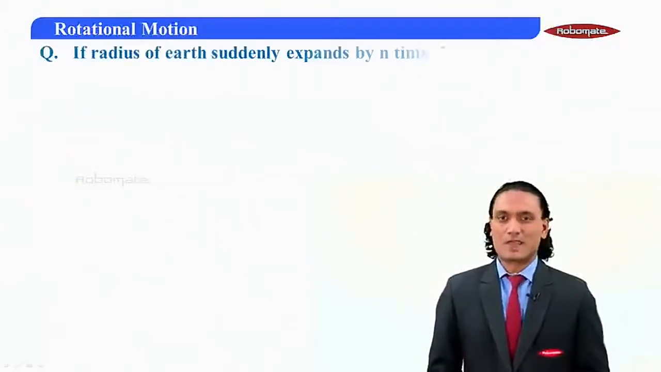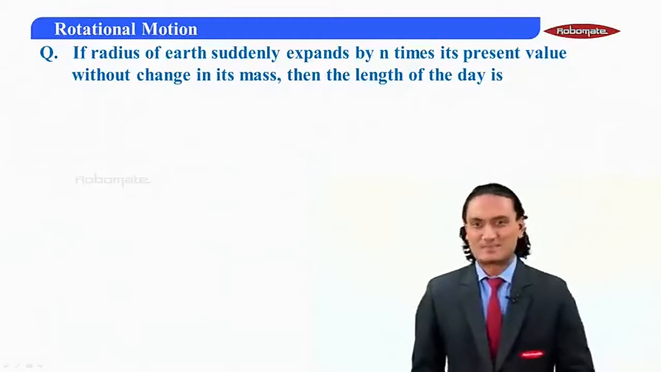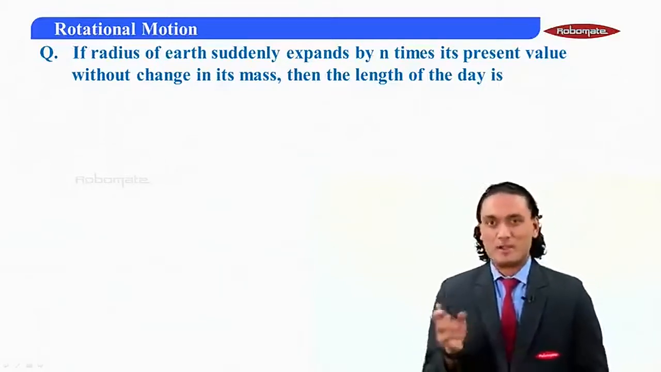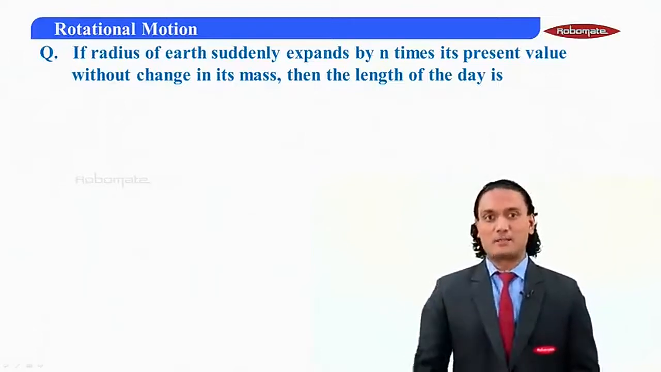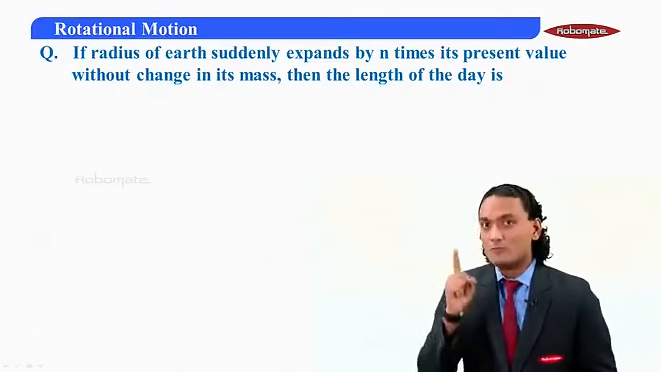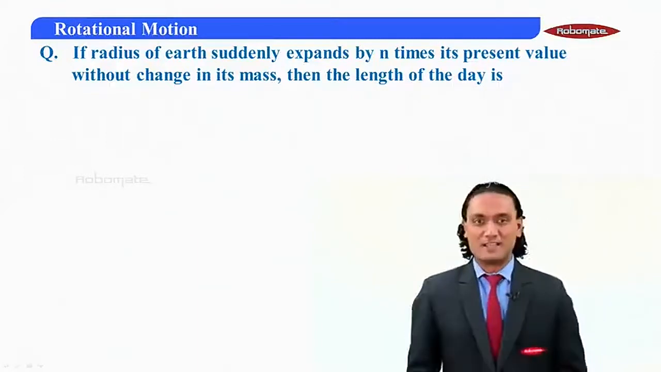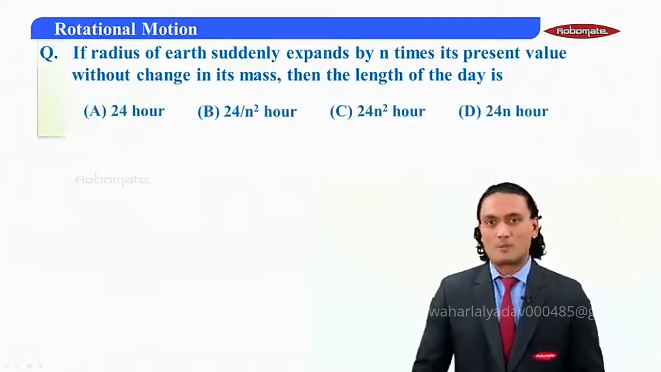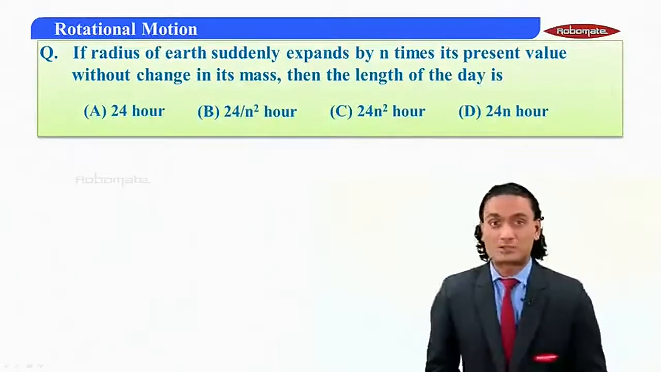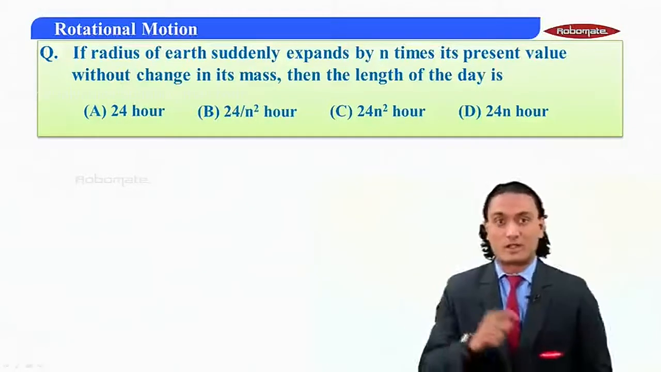First, let us take a look at the question. It's a very small question. If the radius of Earth suddenly expands by n times its present value without change in its mass, then the length of the day is? What are the options? Option A is 24 hour, option B is 24 upon n square hour, option C is 24 n square hour, and option D is 24 n hour.